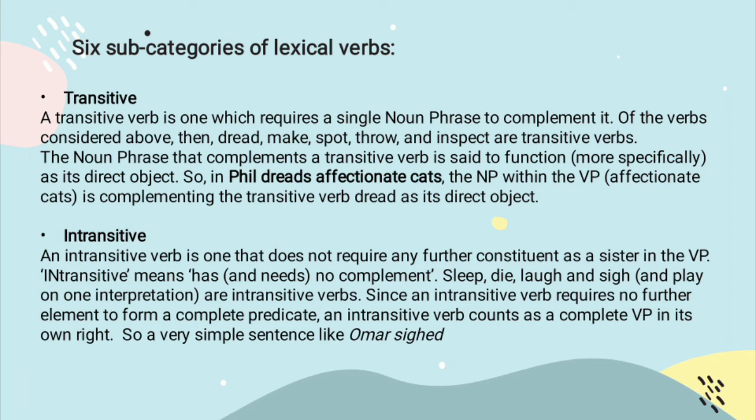Second, intransitive. An intransitive verb is one that doesn't require any further constituent as a sister in the verb phrase. Intransitive means it needs no complement. Sleep, die, love, and sigh, and play on one interpretation, are intransitive verbs. Since an intransitive verb requires no further element to form a complete predicate, an intransitive verb counts as a complete verb phrase in its own right. So, a very simple sentence like Omar sighed.